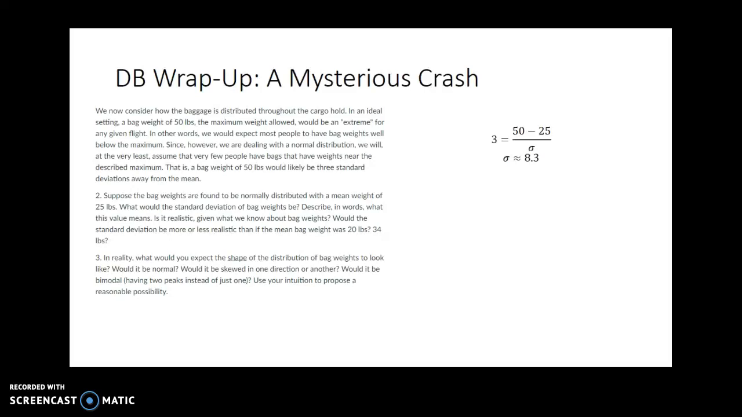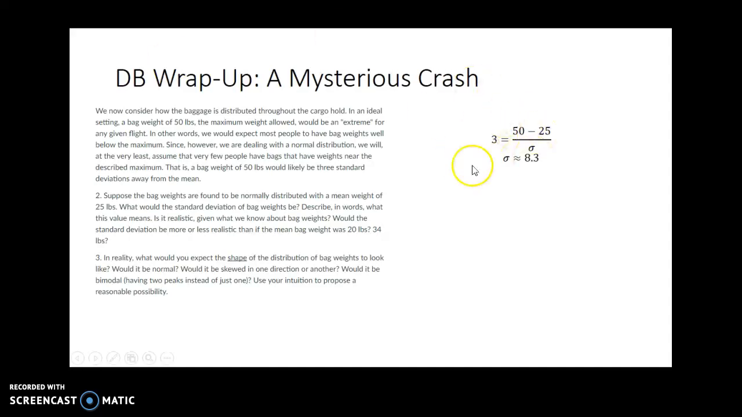Since, however, we are dealing with a normal distribution, we will at the very least assume that very few people have bags that have weights near the described maximum. That is, a bag weight of 50 pounds would likely be 3 standard deviations away from the mean. Suppose the bag weights are found to be normally distributed with a mean weight of 25 pounds. What would the standard deviation of bag weights be? Describe in words what the value means. Is it realistic, given what we know about bag weights?